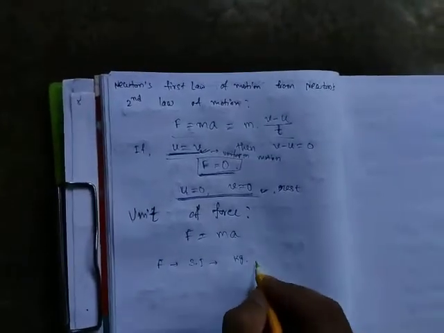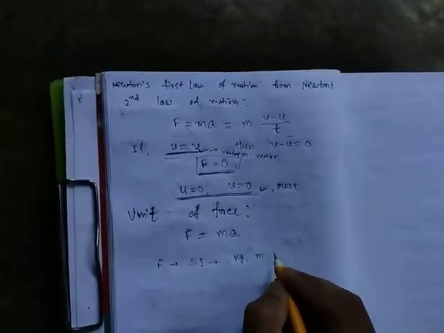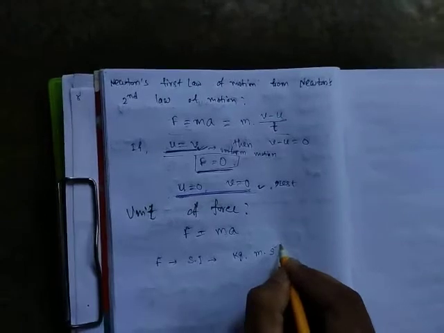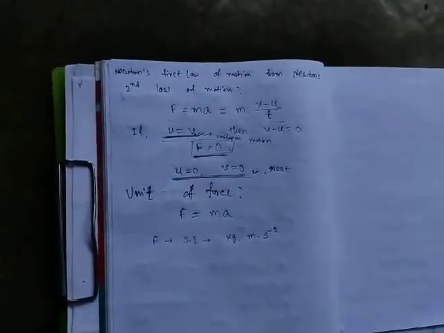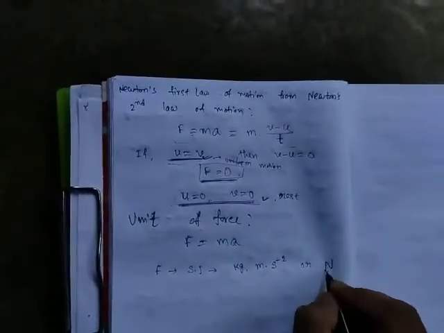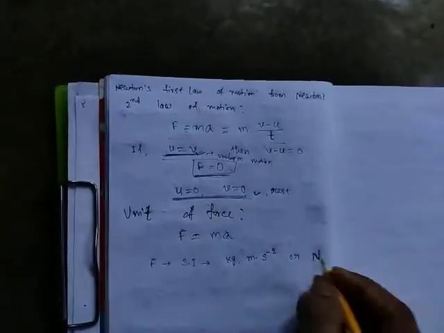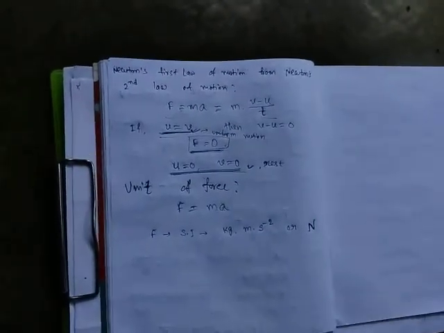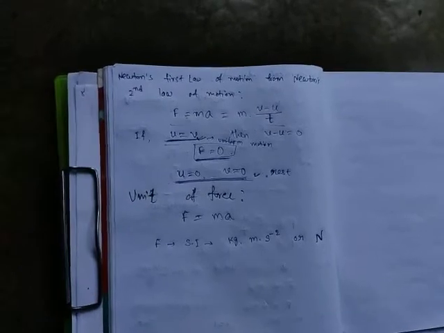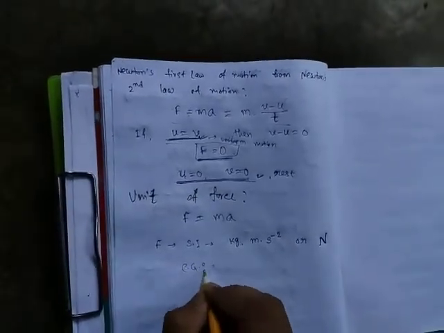SI unit of acceleration is meter per second square or meter second to the power minus 2. So the unit of force is kg meter per second square. This is also called Newton. In short, capital N. Full form Newton.